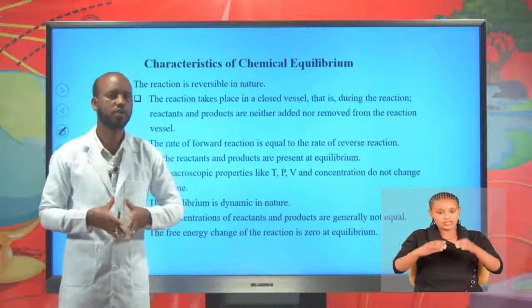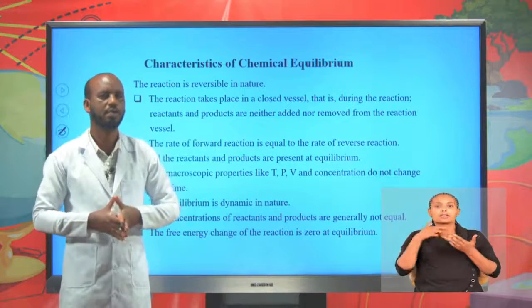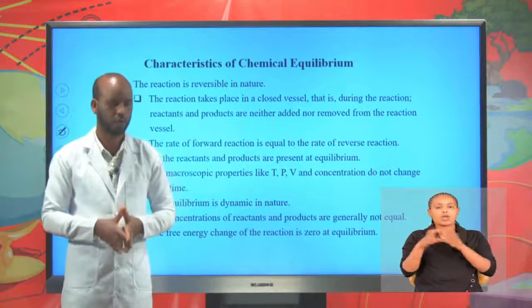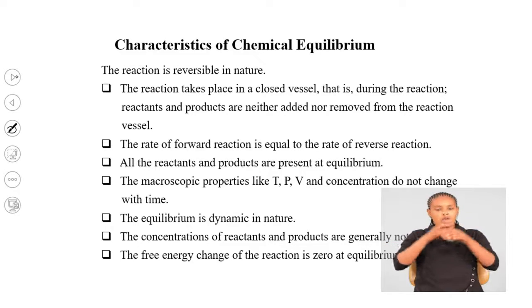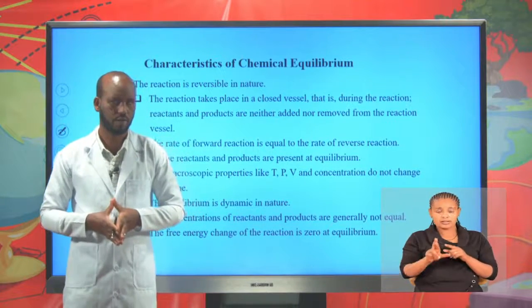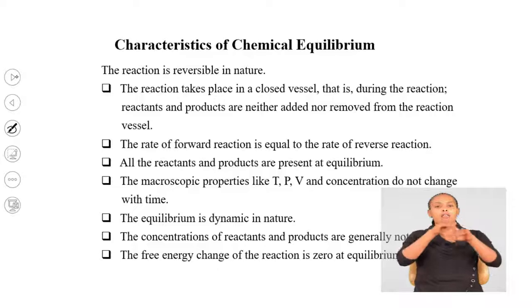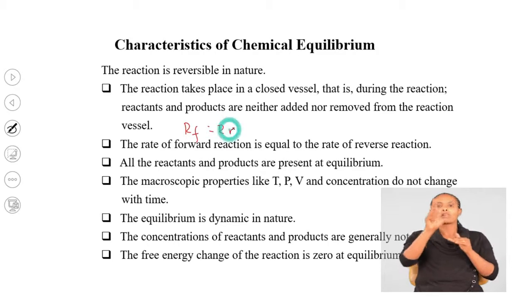Two, the rate of the forward reaction equals the rate of the reverse reaction.